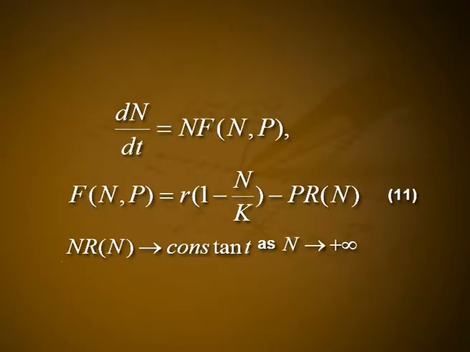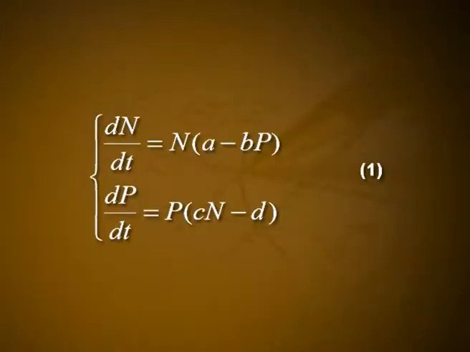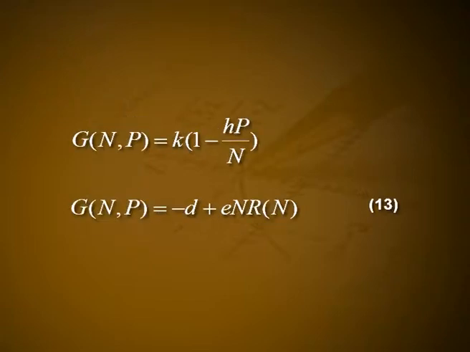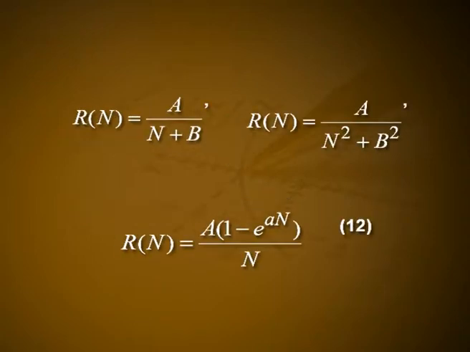The predator population equation, the second of equation 11, should also be made more realistic than simply having G = -D + Cn as in the Lotka-Volterra model given by equation 1. Possible forms are G(n,p) = k(1 - hp/n), where G(n,p) = -d + eR(n), where k, h, d and e are positive constants, and R(n) is as given in equation 12.